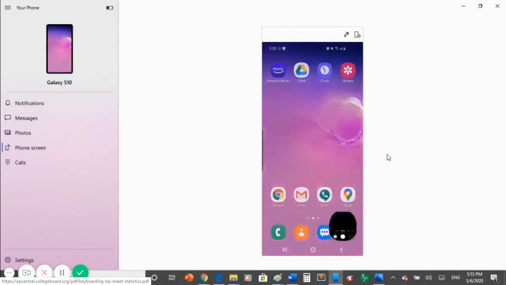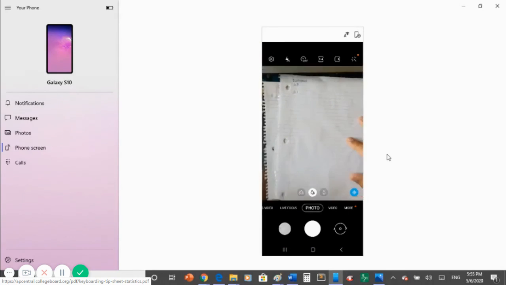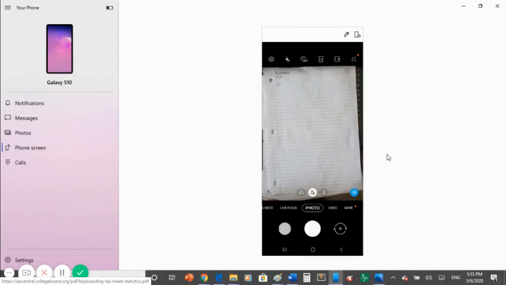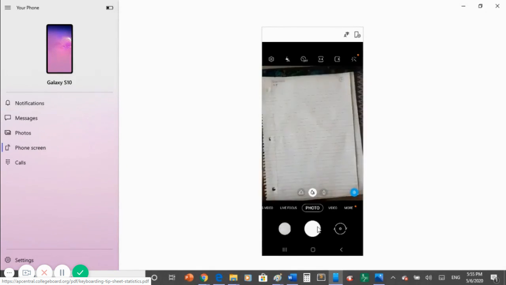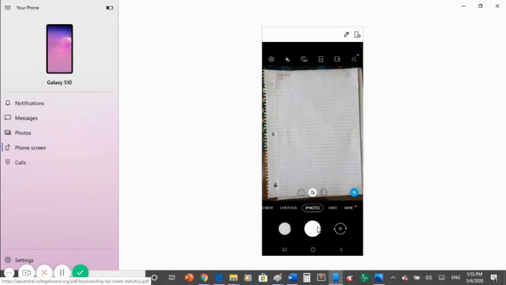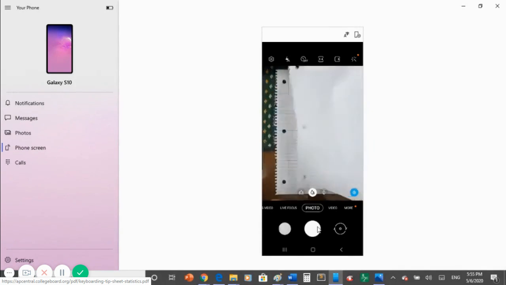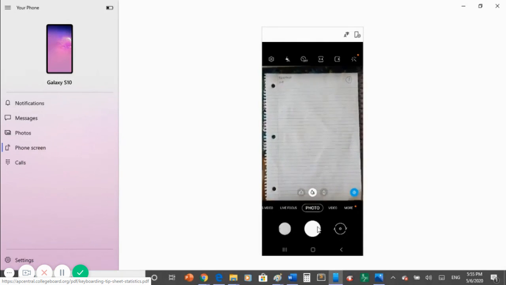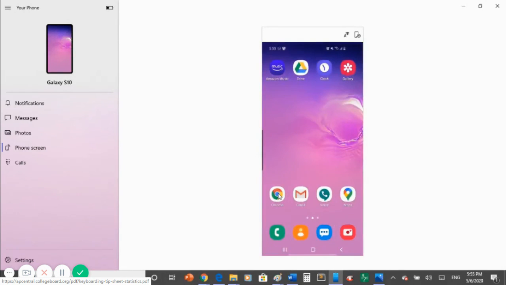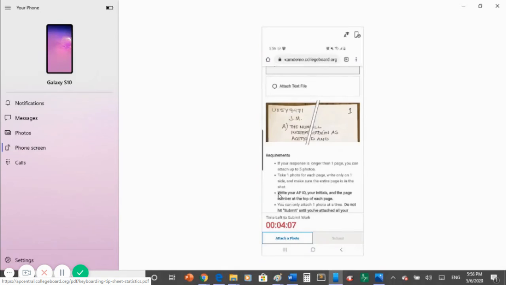Find your camera app on your phone and enable the camera to take photos. Take your photos, take a photo of each page. Make sure there are no shadows, and make sure that the image and the writing is in focus. When you have successfully taken photos of your page, return back to the browser where you had your AP test.